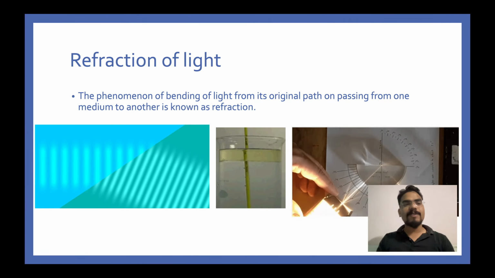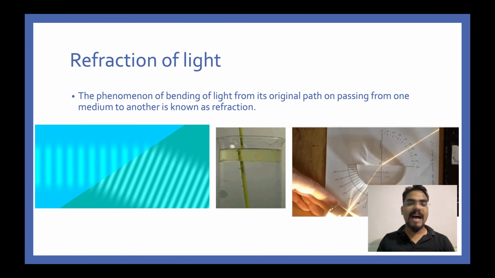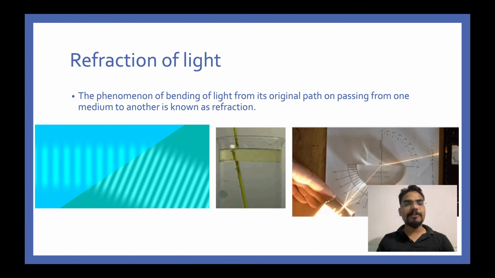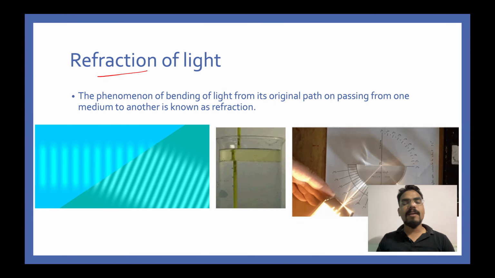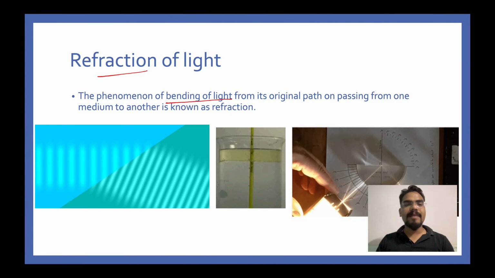The first question that comes to mind is, sir, what exactly is refraction of light and why does it happen? What is refraction of light? Refraction of light is simply bending of light. To put it in simple words, it is simply bending of light.